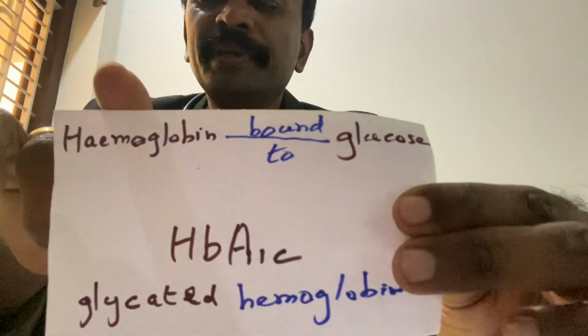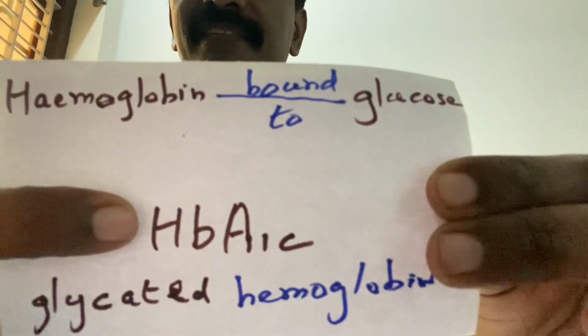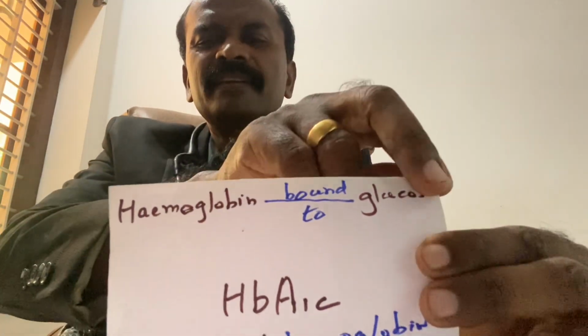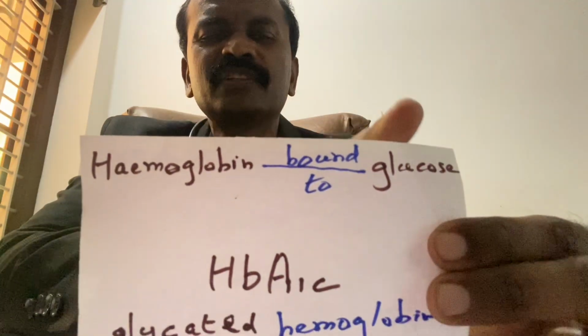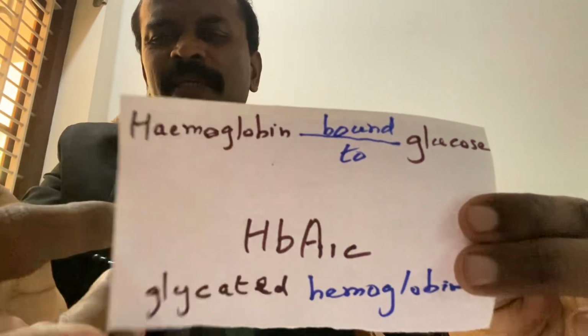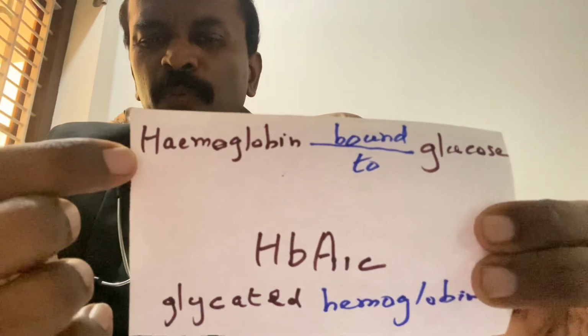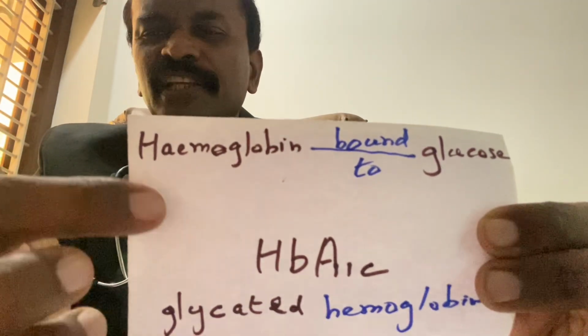See, hemoglobin binds with glucose to form HbA1c. Right? So you need hemoglobin for this attachment. Hemoglobin has to be attached with glucose for HbA1c. Now consider your hemoglobin is very low.